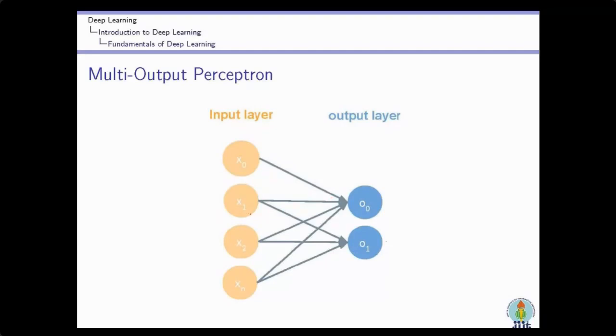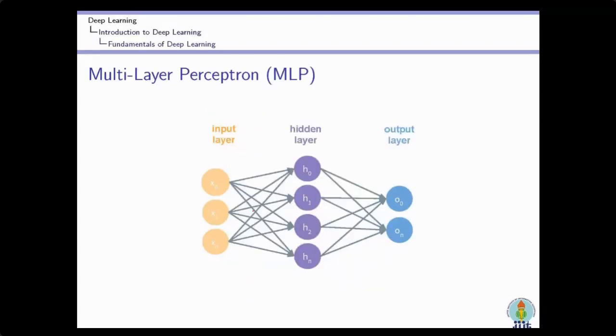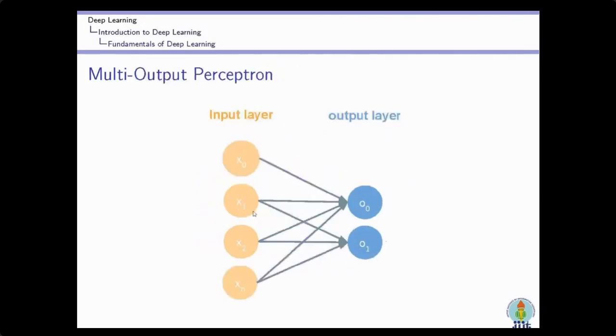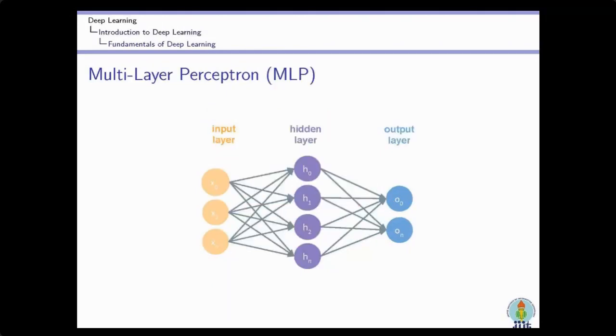Many problems are very complex, and for these complex problems we need to extract more features. So here the weights work as features. This simple network with only an input layer and an output layer contains just two layers, so it can be used only for very simple problems. But when we talk about complex problems, we have to extract more features, and for more features I have to add more neurons and need more weights.